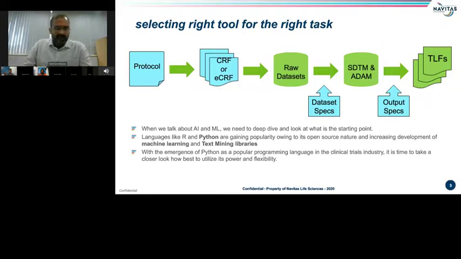So in the next few slides, from a SAS programmer's perspective, I have tried to take a closer look at Python and the Python packages, and relate them in three categories: the similarities between SAS and Python programming, the additional capabilities, benefits, and flexibility that Python would provide, and finally, the integration of SAS and Python.